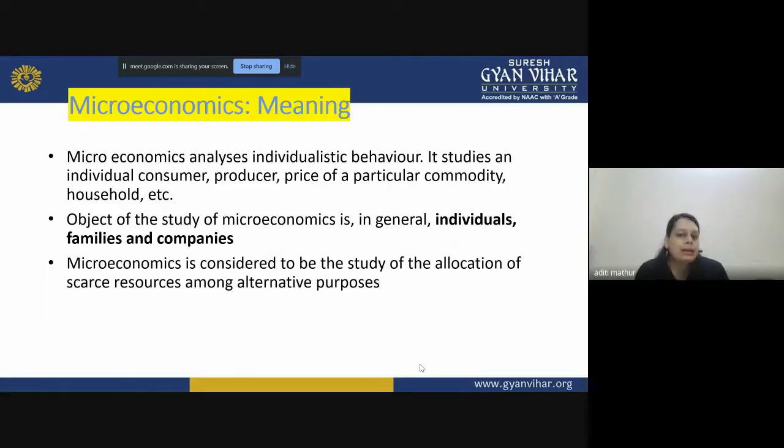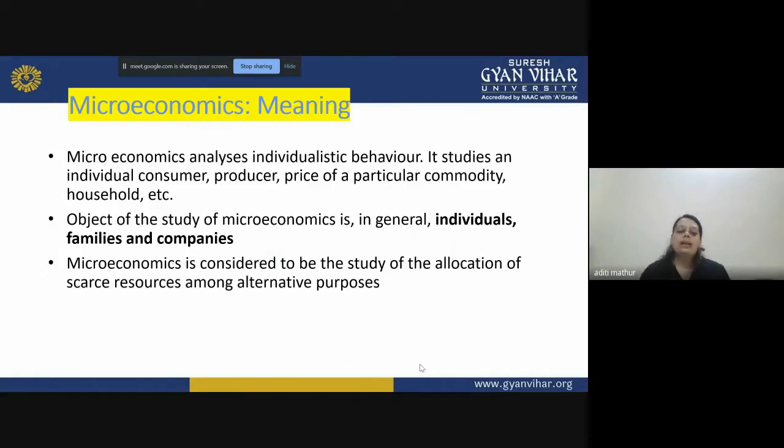Then I can start a new business. I can give the money as a loan to someone who needs it, because it's money. I can transfer it, and I can earn interest by advancing the loan to someone who needs it. Or I can use that amount and start my new venture. So how to use that money again becomes a big question, right? All these answers are found when we study microeconomics.